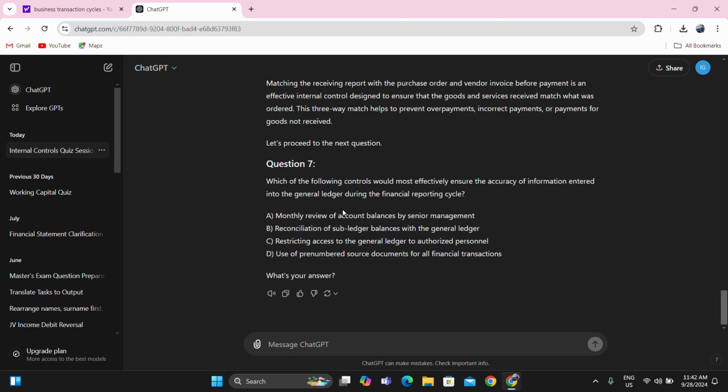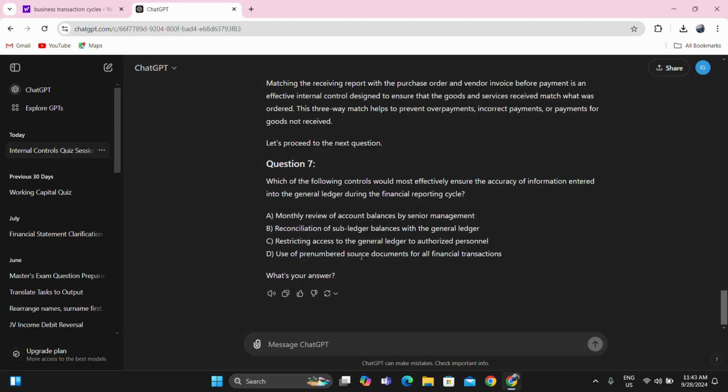So the question is a control that will ensure accuracy of information entered in the general ledger. Okay. So monthly review of account balances by senior management. It is somewhat far from the question. Reconciliation of sub-ledger balances with the general ledger. This is much more like it. This is very much related to the question. Restricting access to the general ledger to authorized personnel. This does not address the accuracy, which is the question. This is related to authorization to access general ledger.